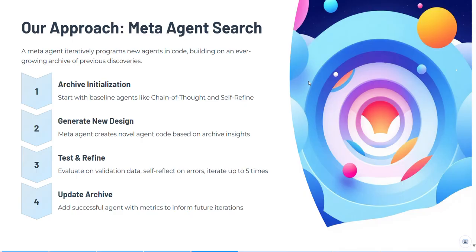If the new agent performs well enough and is sufficiently different, it gets added to the archive along with the performance metrics. So this loop repeats, and over time, the archive becomes a library of discovered agents. And the meta agent can use these as inspiration for even more sophisticated designs.